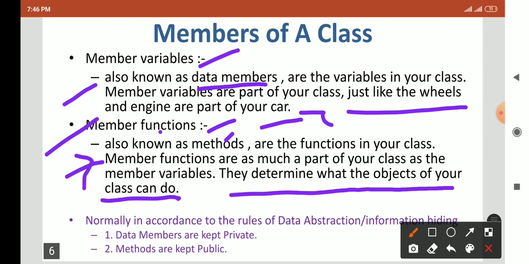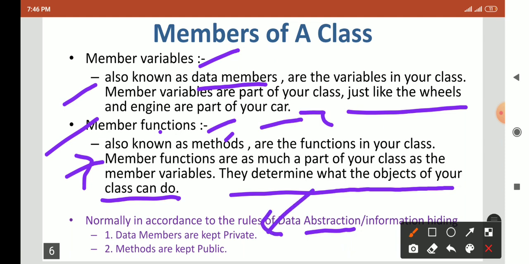There is one object oriented feature called abstraction. As you know, abstraction means hiding of data or hiding of information. To implement abstraction, if you mention a data member, that is a variable, you have to keep it private.